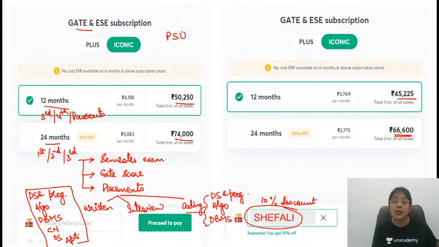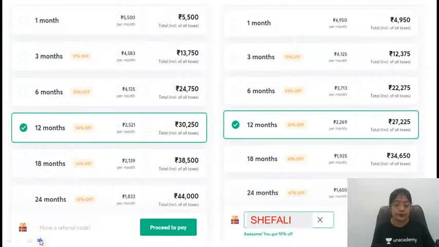If some PSUs are conducting their own paper, for example, ISRO, DRDO. So in that case, if you have observed the syllabus of ISRO paper and the DRDO, majority of the syllabus is same as that of the GATE syllabus, and directly previous year GATE questions are asked in the ISRO paper, right? So these are the benefits of the Iconic subscription.